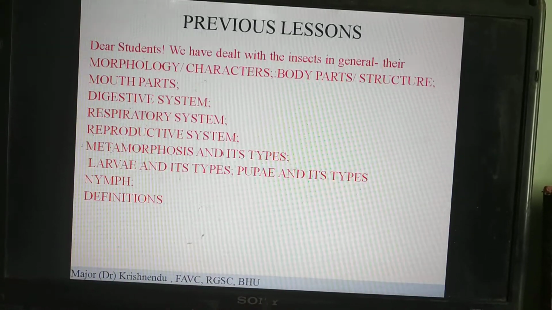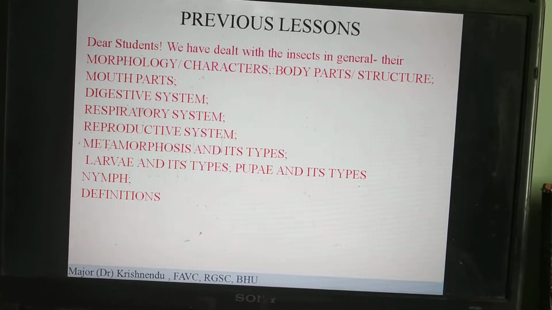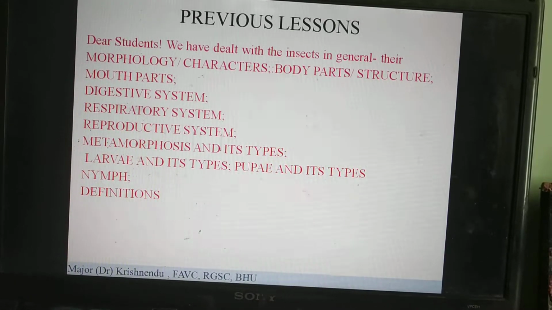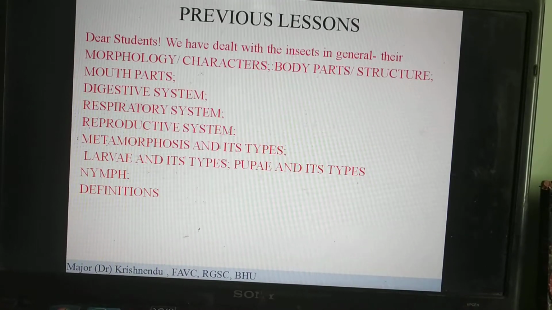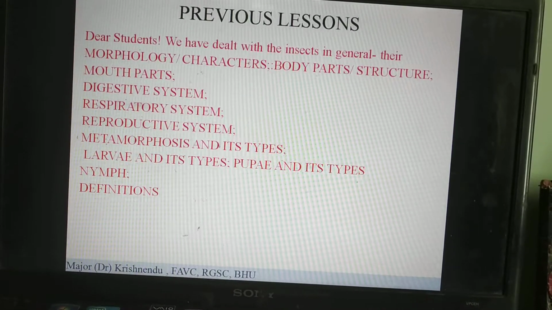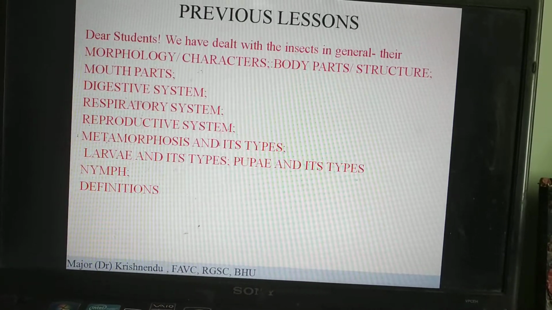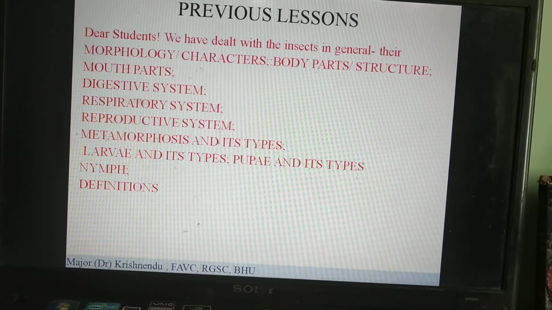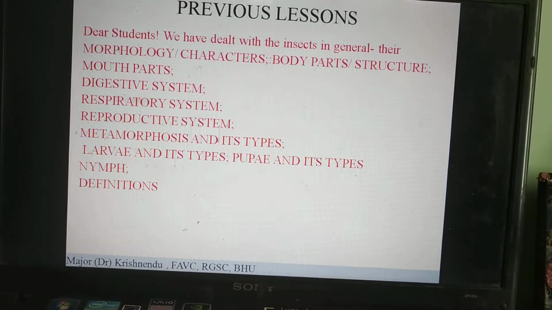Coming to the previous lessons that I have completed, there are the morphological characters, the body parts, structure, mouth parts, digestive system, respiratory system, reproductive system, the metamorphosis and the definitions associated with metamorphosis: partial, hemimetabolous, ametabolous, or complete metamorphosis. All these things we have completed.